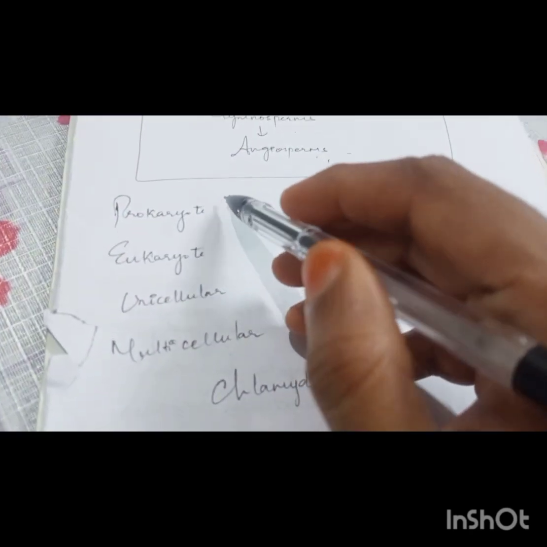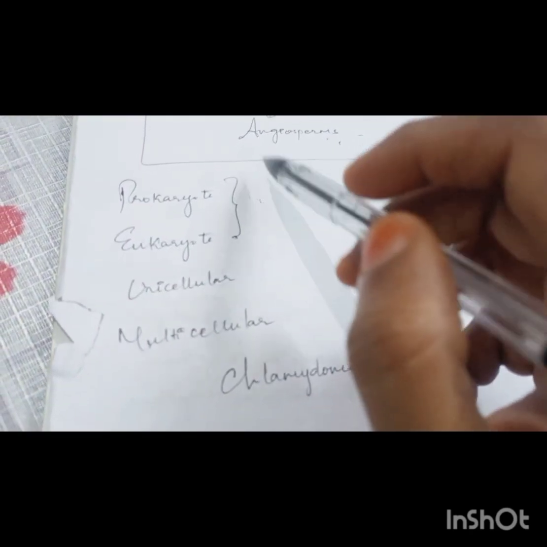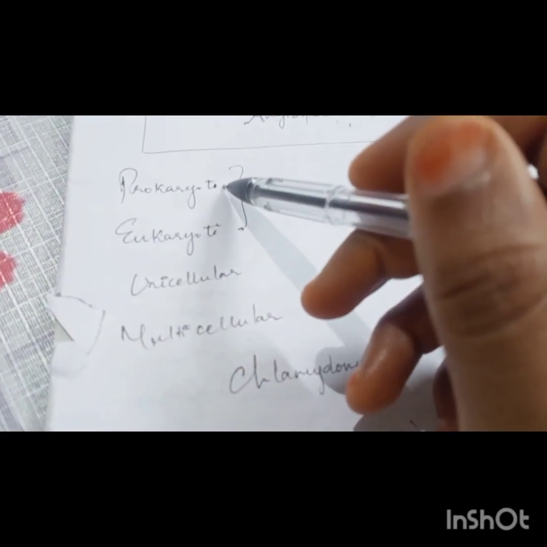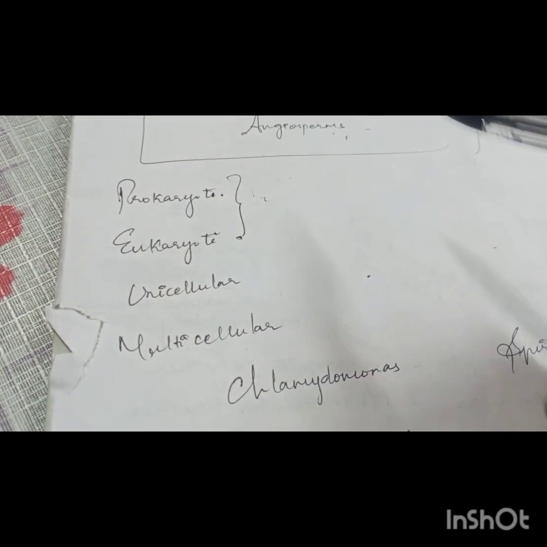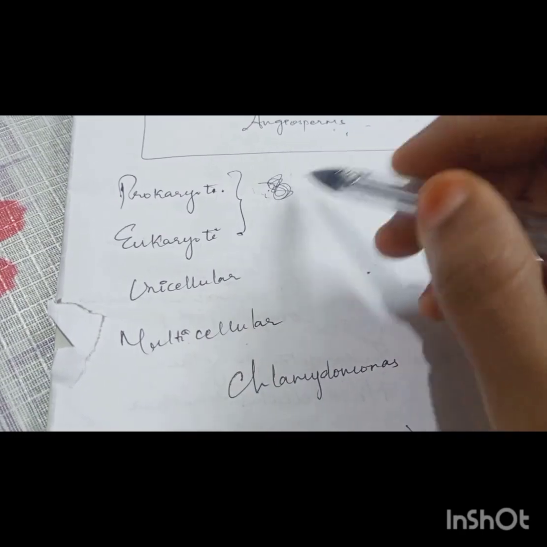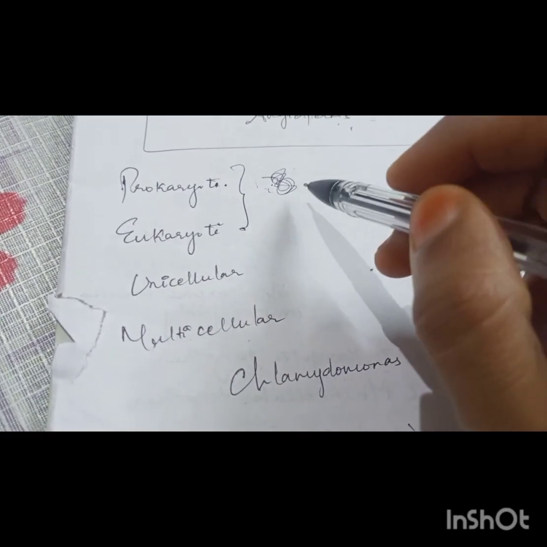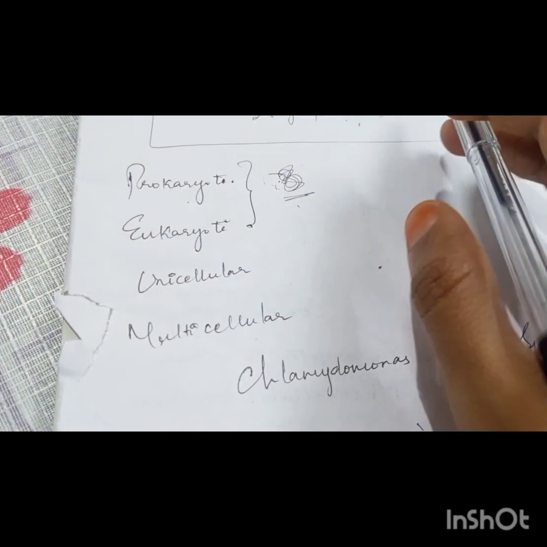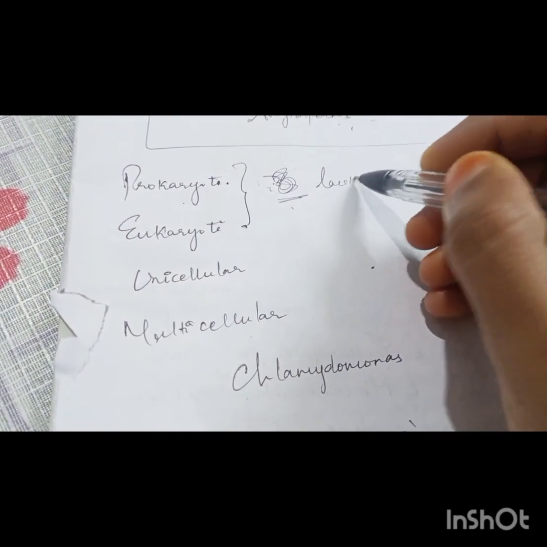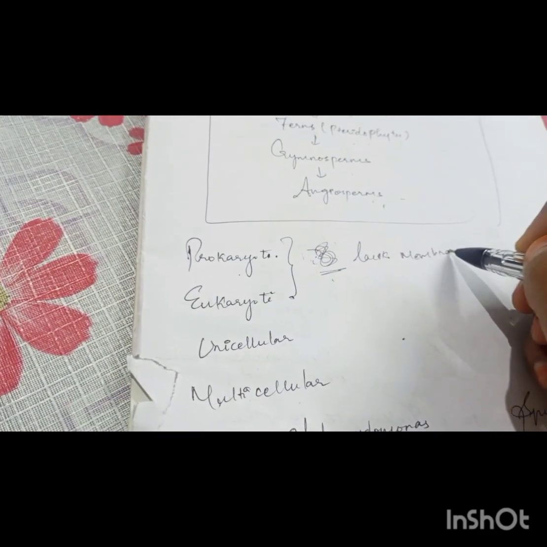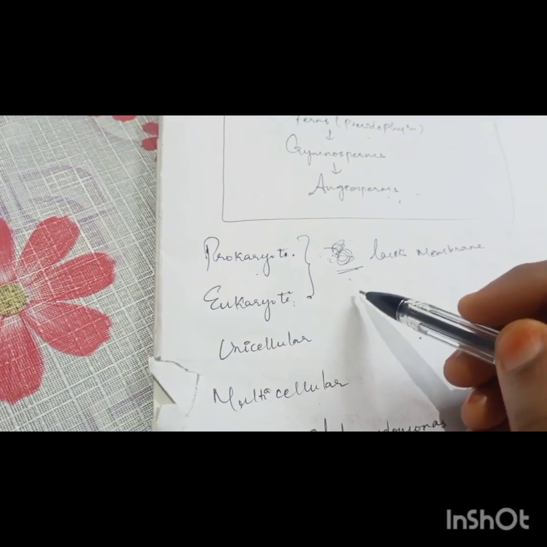If you take a plant cell, based on the nucleus, we can group the plant cells into two, that is prokaryote and eukaryote. In the first formed or primitive cells, the nucleus will be without any outer covering or nuclear membrane. The prokaryotic organisms have a nucleus without any membrane. So it lacks a membrane.